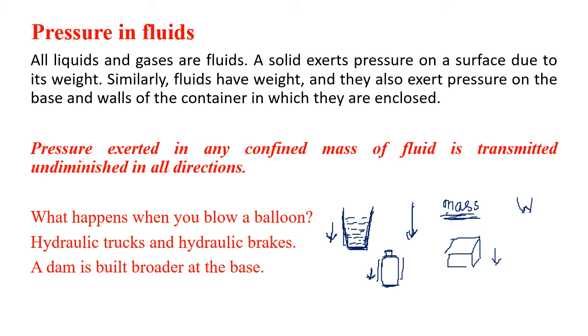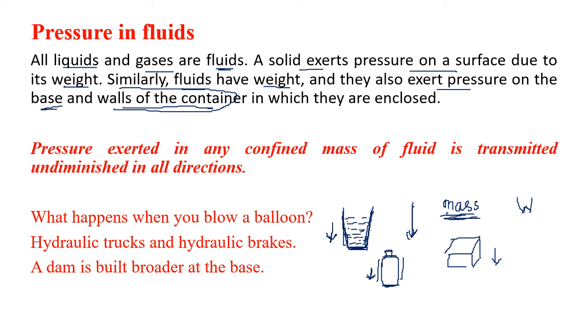Now you know, liquids and gases are fluids. Fluid means the molecules can flow in all directions. A solid exerts pressure on the surface due to the weight, that is in the downward direction. Fluids have mass, so they have weight. So they also exert pressure on the base of the container, that we understood. But why on the walls of the container?